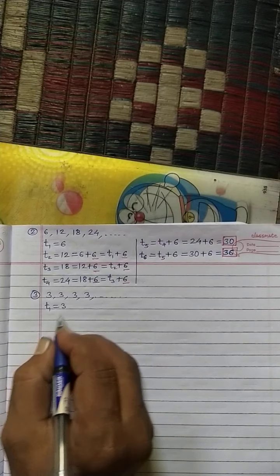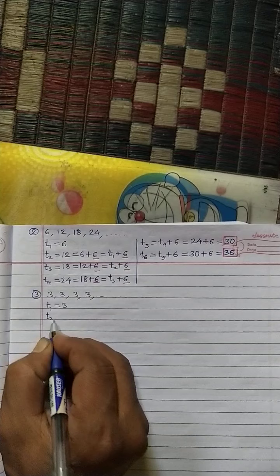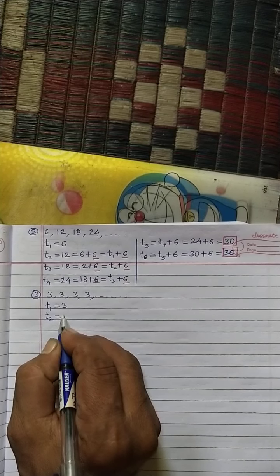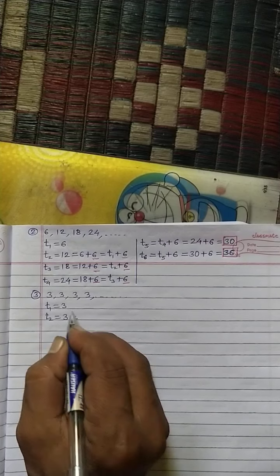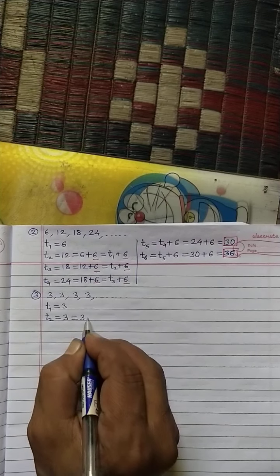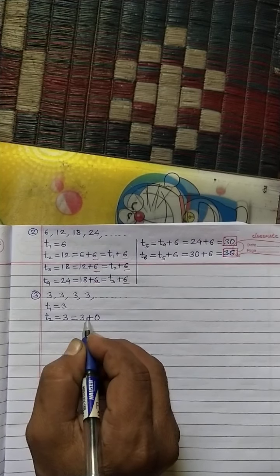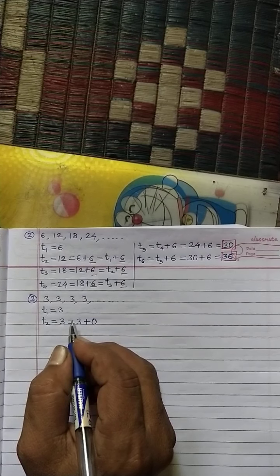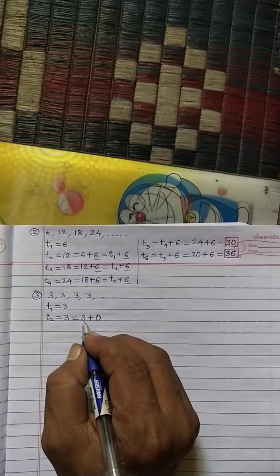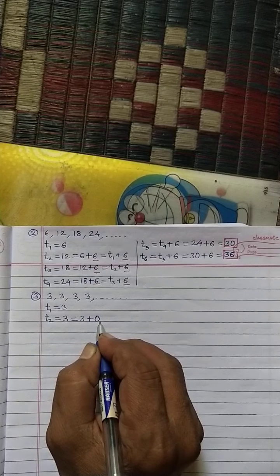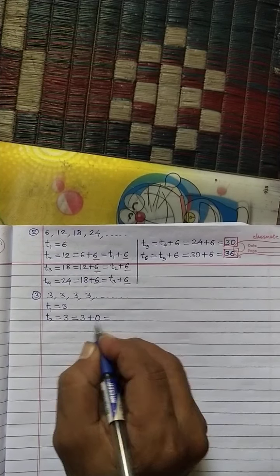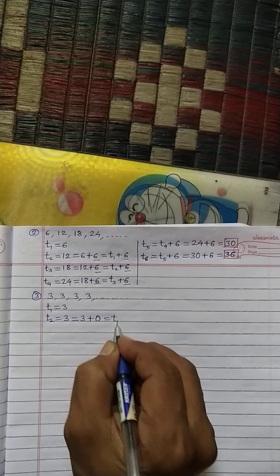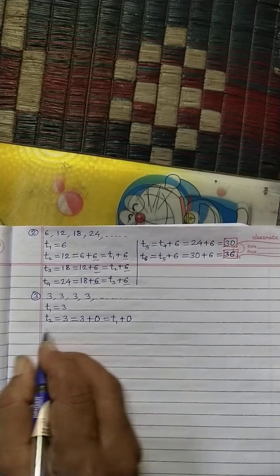Then T2 is equal to 3, that means the first term 3 plus 0 is 3, that is T1 plus 0.